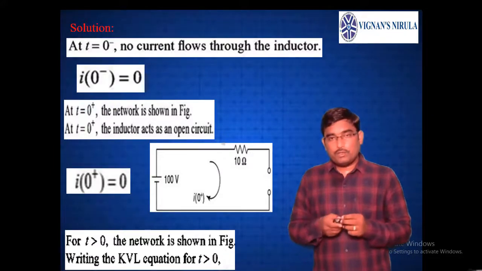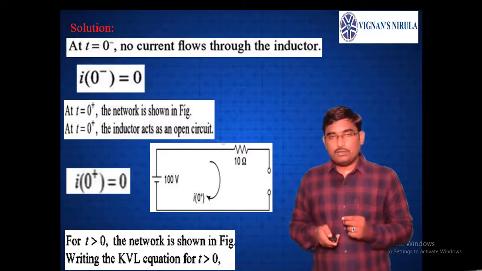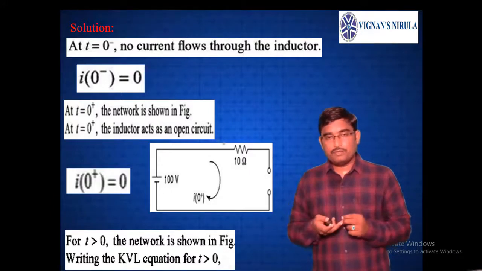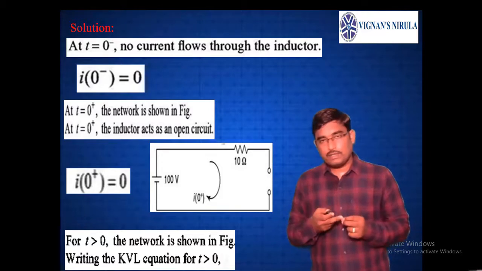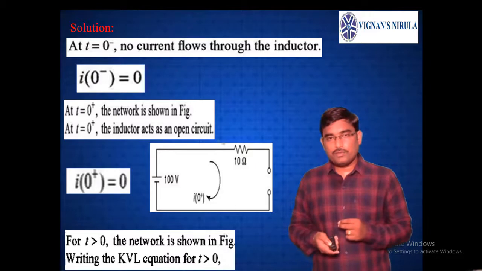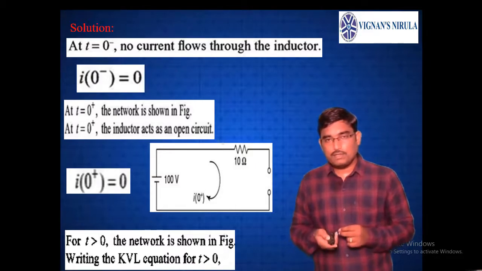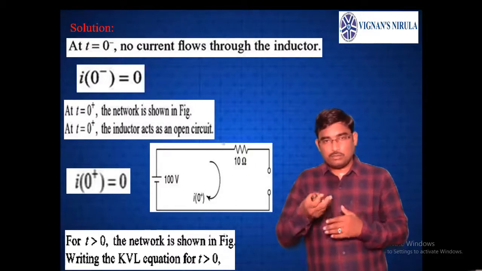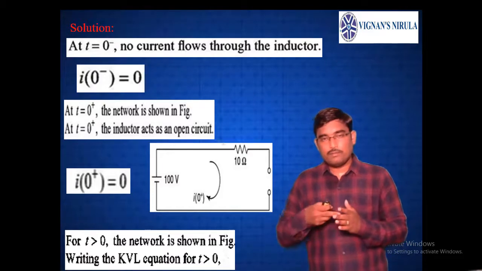At t equals to 0 minus, there is no current flowing through the circuit, which is given in the problem. So i of 0 minus equals to 0. At t equals to 0 plus, just after switching, the inductor acts like an open circuit. That is why i of 0 plus equals to 0. The inductor does not allow any sudden change in current, so the current in the previous instant will be the present instant value, that is 0.